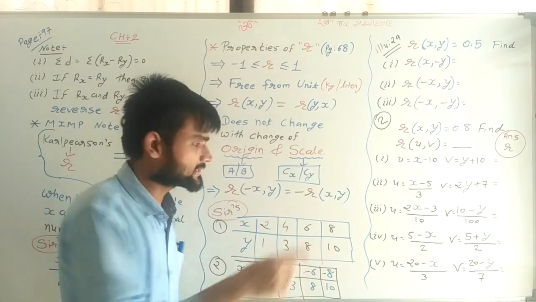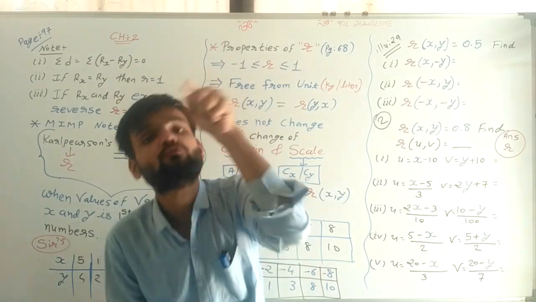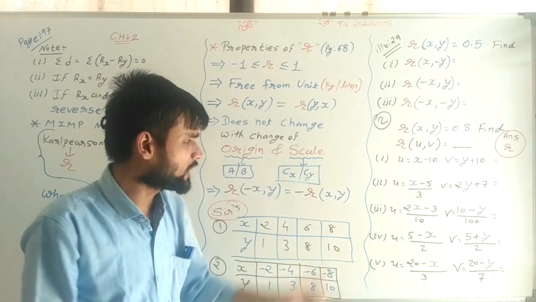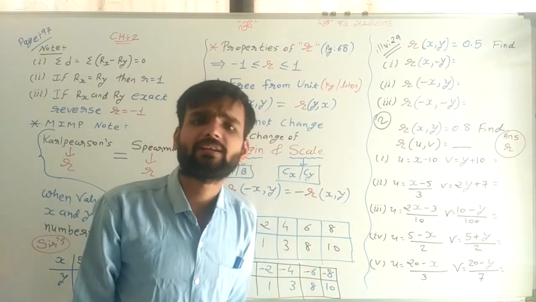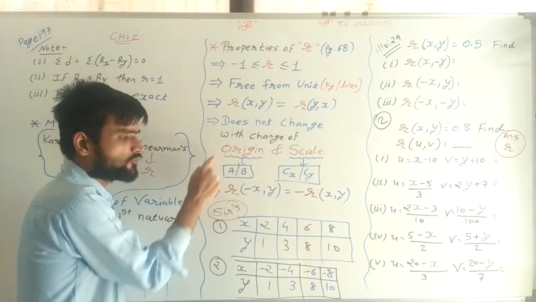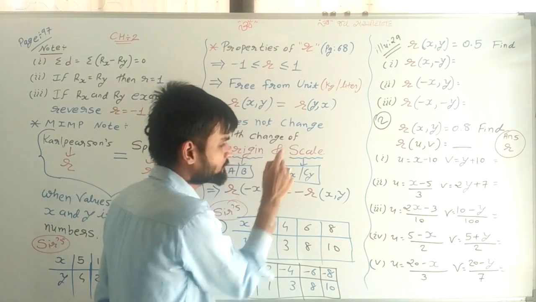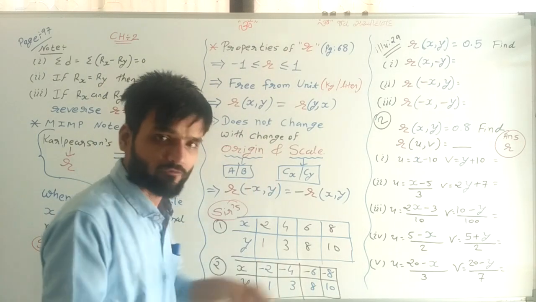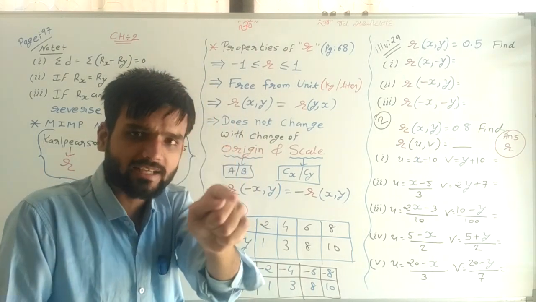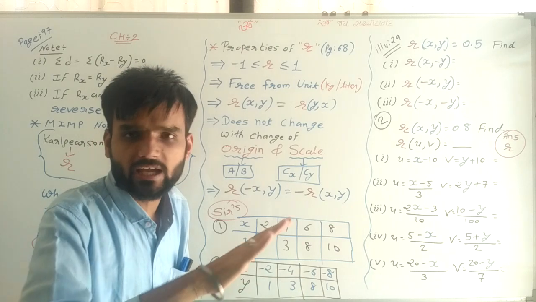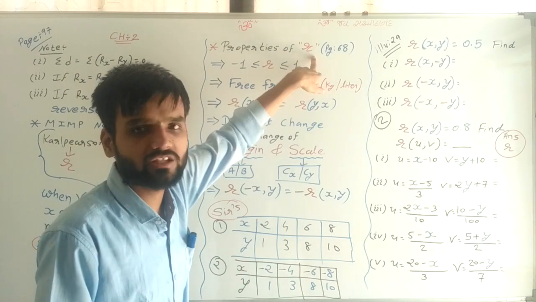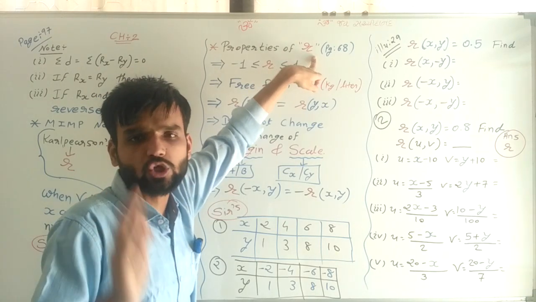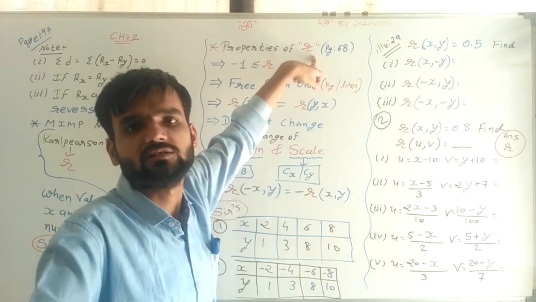And change of scale means Cx and Cy, the values by which we are dividing. So change of origin means A and B. Change of scale means Cx and Cy. If both are changed in x and y values, then there is no change in the value of R. The value of R is always the same.